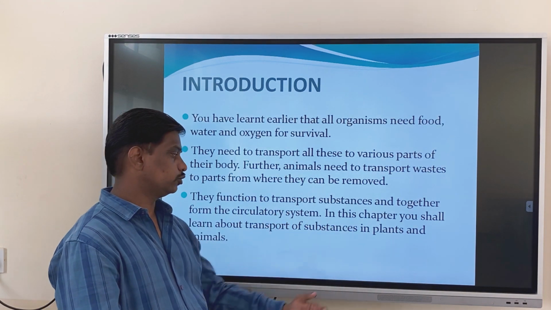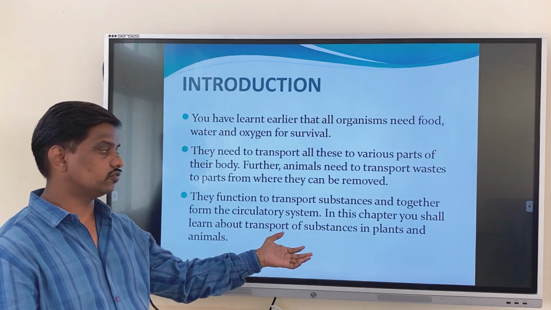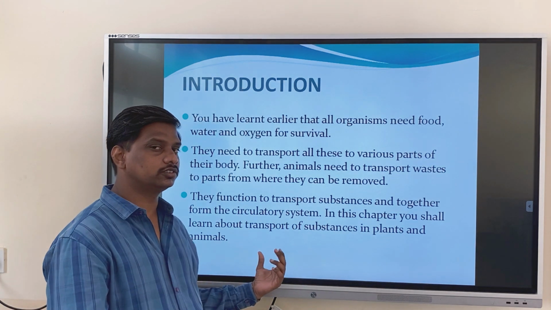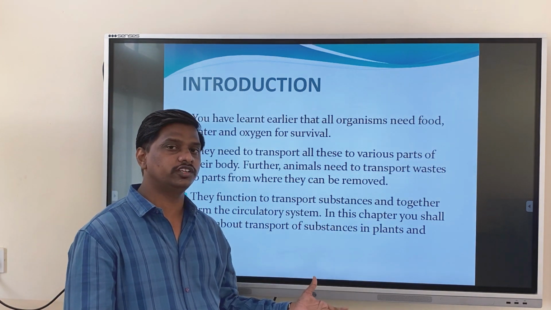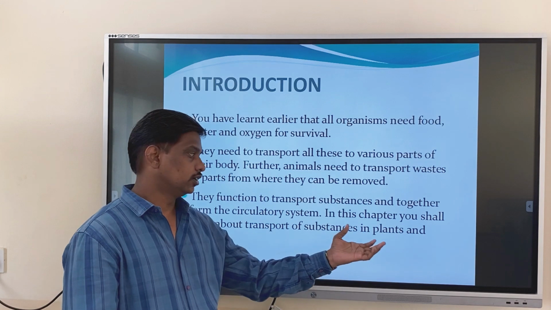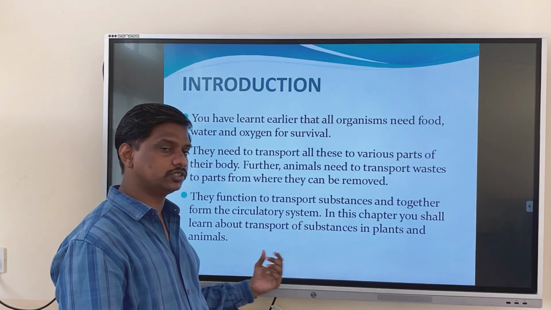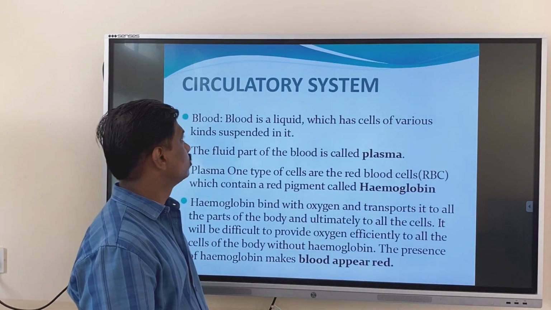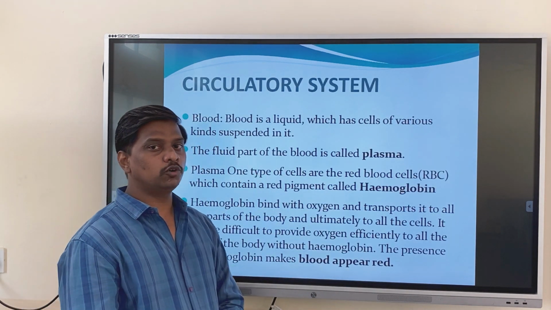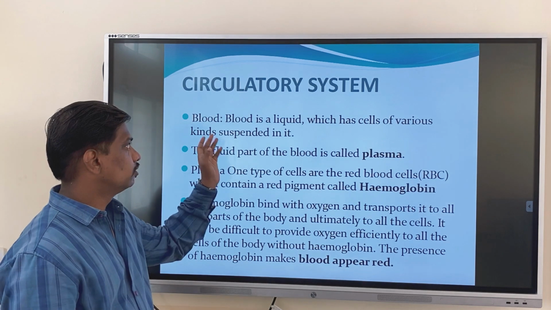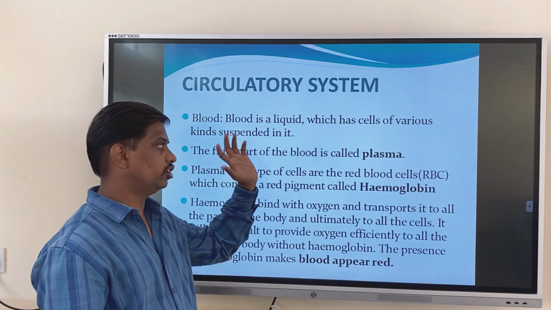In this chapter we shall learn about the transport of substances in plants and animals. Initially we will look at the circulatory system. In that, mainly we are going to deal with the blood.